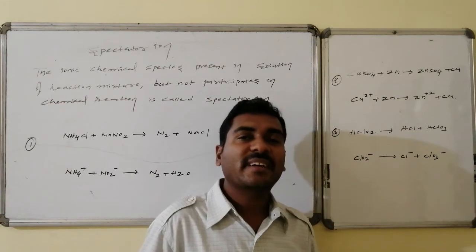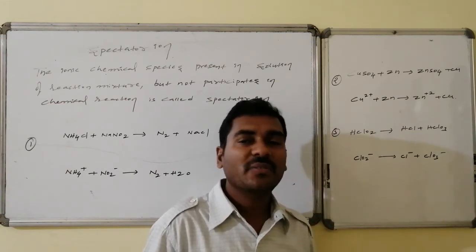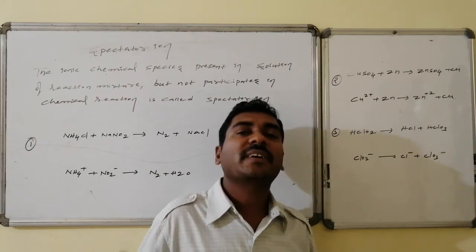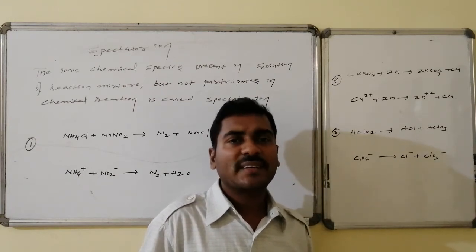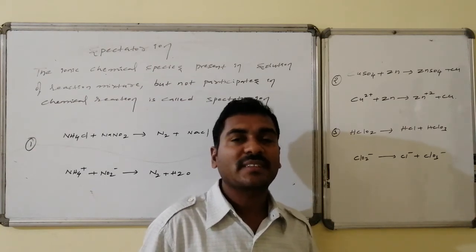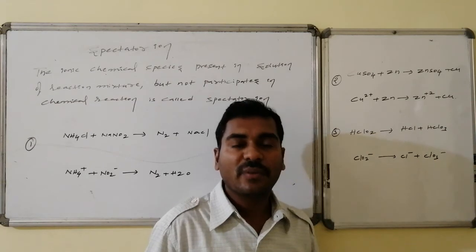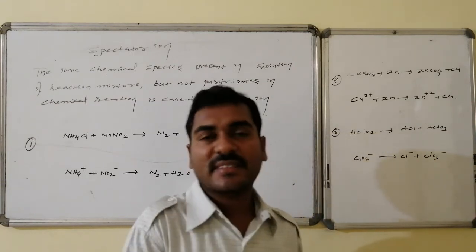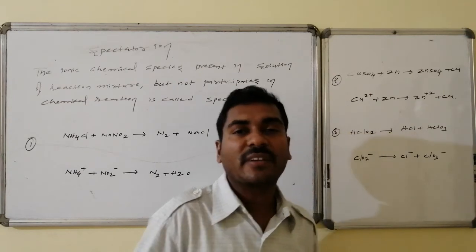Whereas the spectator ions, the unwanted things which are not actively participating, if I omit all of those and write only the active ions, followed by some covalent species, neutral species can also be present. Such a representation is said to be the ionic form of representation. Let us discuss the molecular form of equation as well as the ionic form of equation.